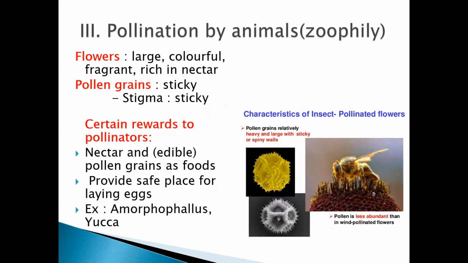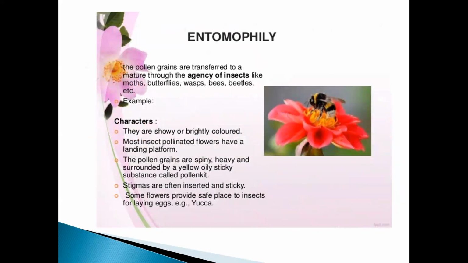So we studied about pollination by animals, zoophily: the general characteristics of the flowers, how the pollen grain is, and what the rewards are for the zoophilous agents, that is the biotic agents. Next is entomophily, that is pollination by insects. Here the pollination is taking place by the agency of insects. The examples are very easy: butterfly, wasp, moths, beetles, and bees.